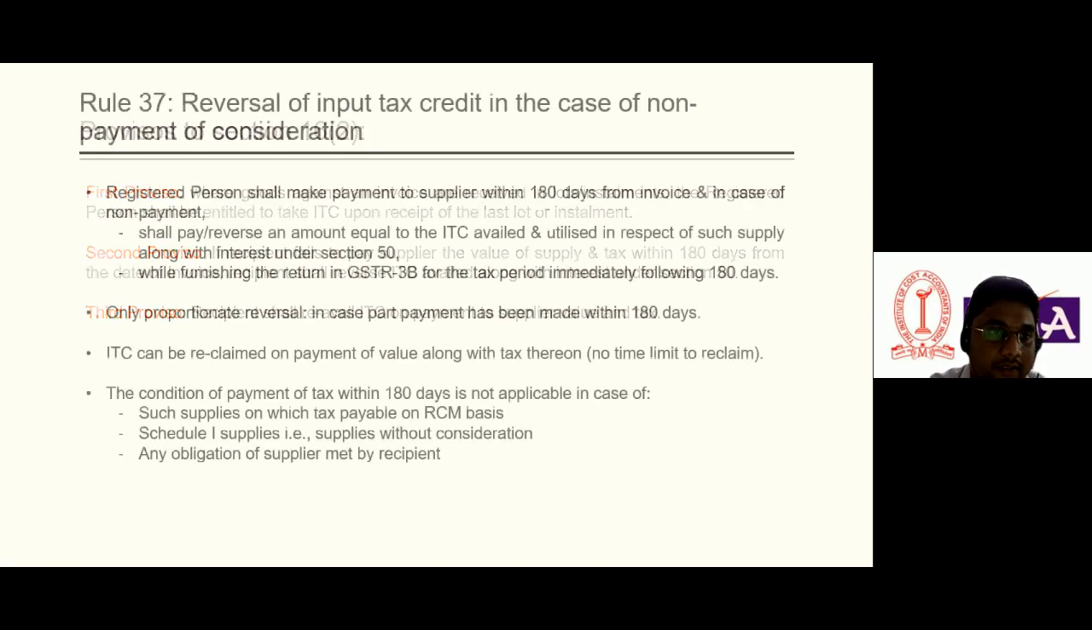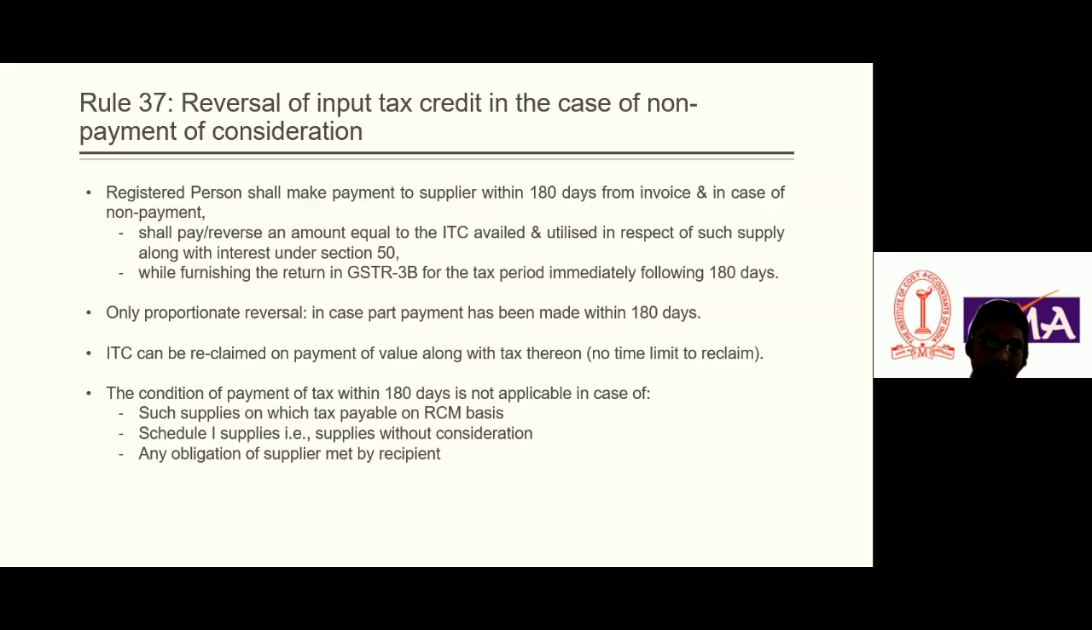So let's go ahead. Further, we shall also discuss Rule 37, for which I will give an example also. What is Rule 37? This is a very important rule: reversal of input tax credit in case of non-payment of consideration. We have seen in many companies that we purchase goods but do not make the payment in time. The government has made a provision that no one can default. So it means the supplier has been put on the safer side. If the recipient does not make the payment, then he will not avail the ITC. So this is a very important rule.